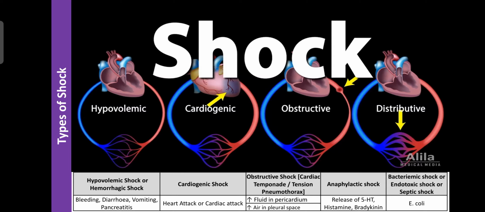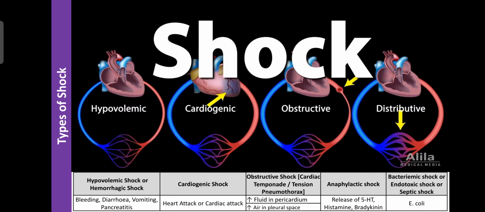And the third one is obstructive shock, that is also known as cardiac tamponade as well as tension pneumothorax. This is due to accumulation of excess fluid in the pleural cavity as well as in the pericardium. Certain layers cover the lungs and the heart. Their major function is to protect the heart from overstretching during overactivity of the heart. The heart can expand, and that is controlled by a fluid present in the pericardium, and that fluid avoids friction of the cardiac muscle.